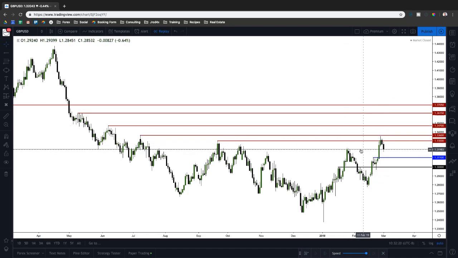I will be on the sidelines right now for this pair until I can either get support to be found within the 1.32s or 1.3150s, and if not, then I'll be looking at the 1.3110, and if I can get a potential buy setup around that level specifically.